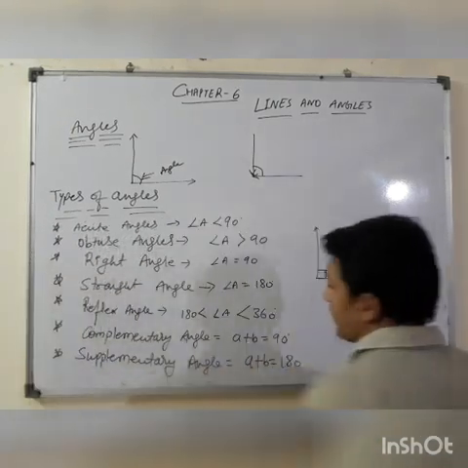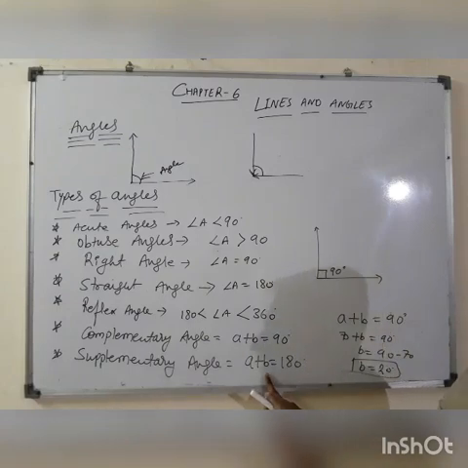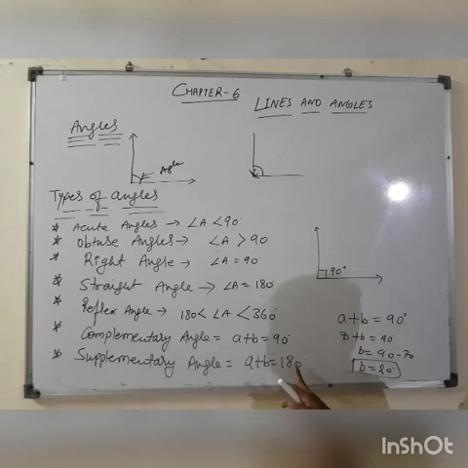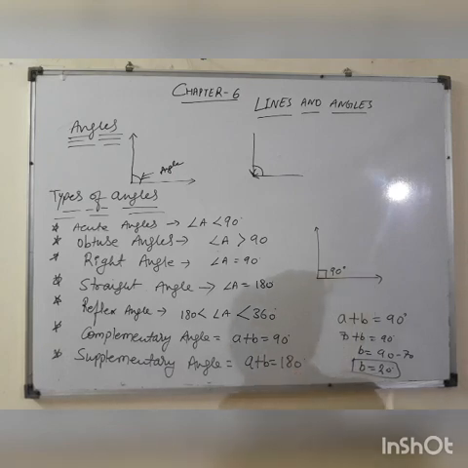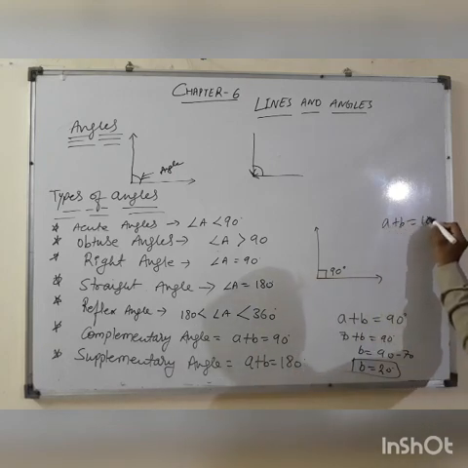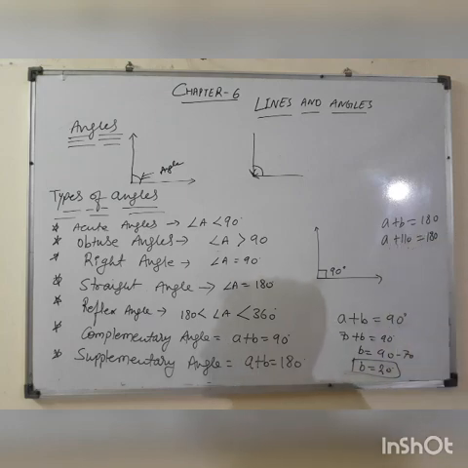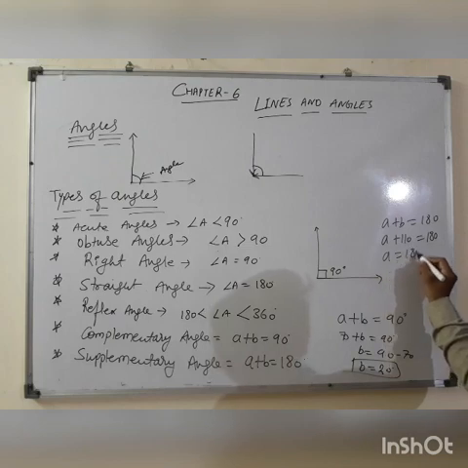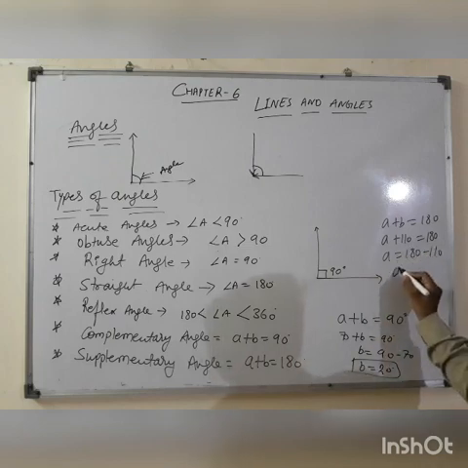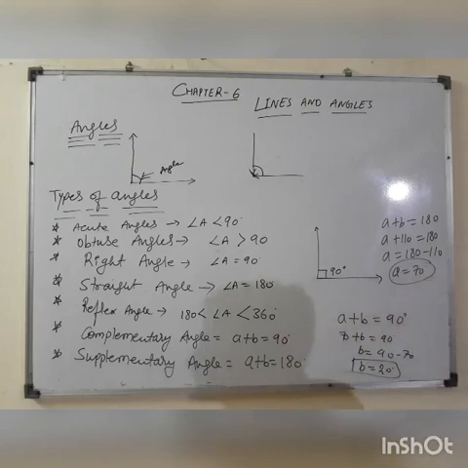what you will do, you will subtract that angle 110 from 180 degrees, so you will get the supplementary. For example, A plus B is equal to 180. You have one angle as 110 and if you want to find its supplementary, you subtract it from 180, so you will get 70 degrees. Is it clear? Now like this you can find the supplementary of any angle. So these both are the types of angles on the basis of their property.